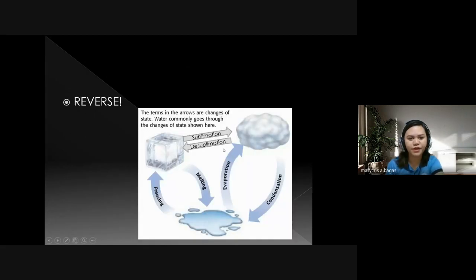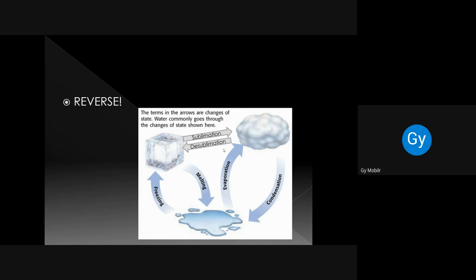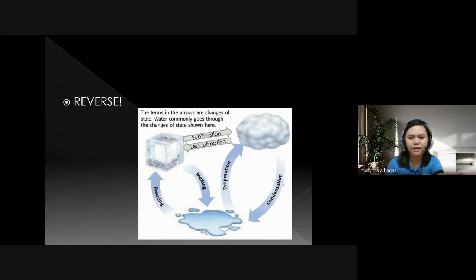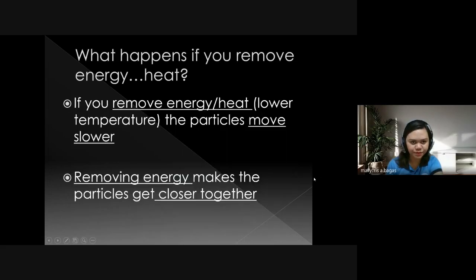Okay, let's reverse. Let's reverse the process. What is reverse? Okay, let's reverse. What happens if you remove energy or heat? Earlier, we added heat energy, right?